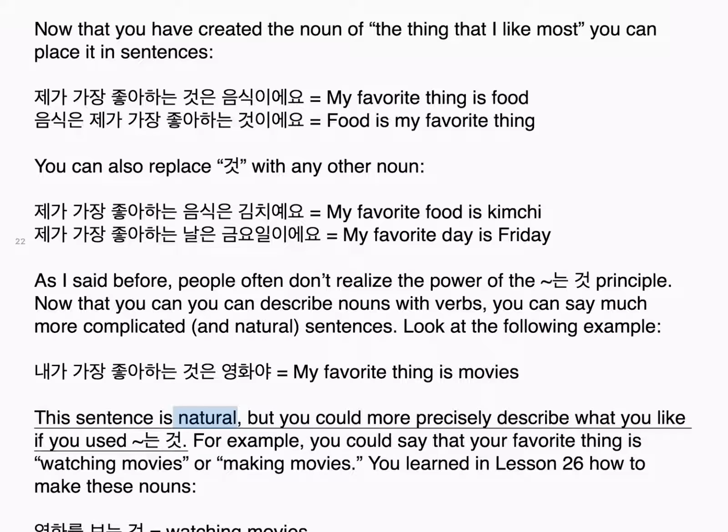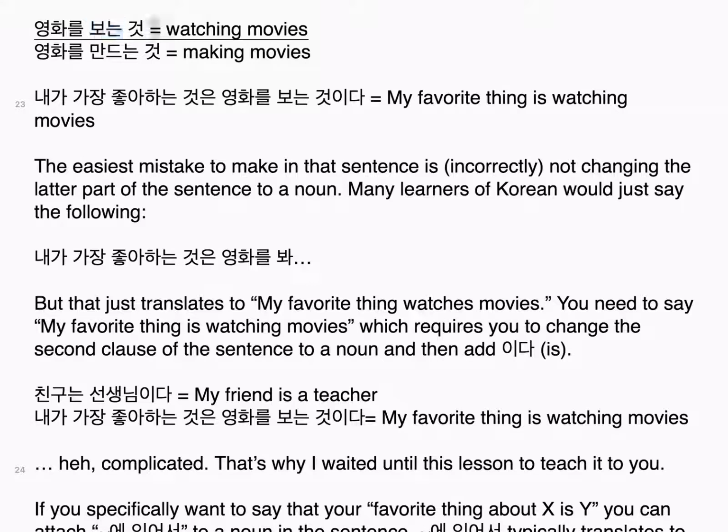This sentence is natural, but you could more precisely describe what you like if you used 는 것. For example, you could say that your favorite thing is watching movies or making movies. You learned in lesson 26 how to make these nouns. 영화를 보는 것. Watching movies. 영화를 만드는 것. Making movies.